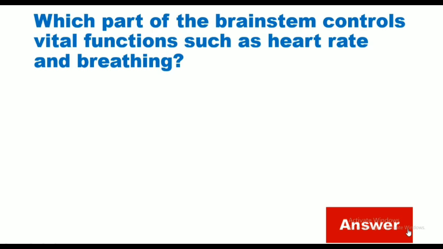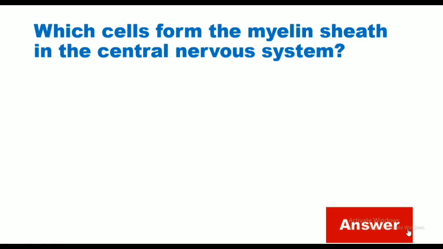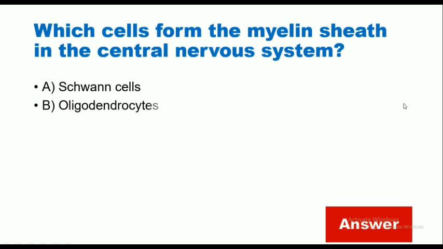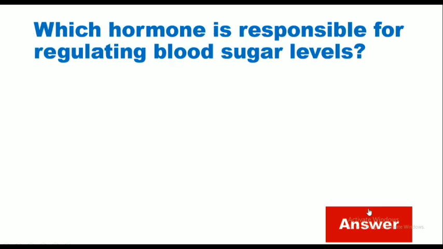Which part of the brainstem controls vital functions such as heart rate and breathing? Pons, medulla oblongata, midbrain, thalamus. Correct answer is medulla oblongata. Which cells form the myelin sheath in the central nervous system? Schwann cells, oligodendrocytes, astrocytes, microglia. Correct answer is oligodendrocytes.